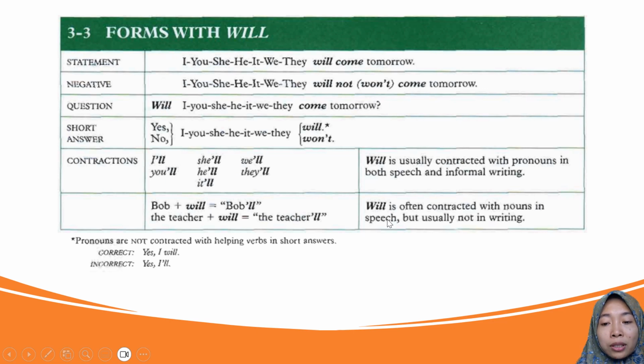And will is often contracted with nouns in speech but usually not in writing. Bob will, for example, is perhaps often used in spoken but not in written form. The teacher will, the teacher will.